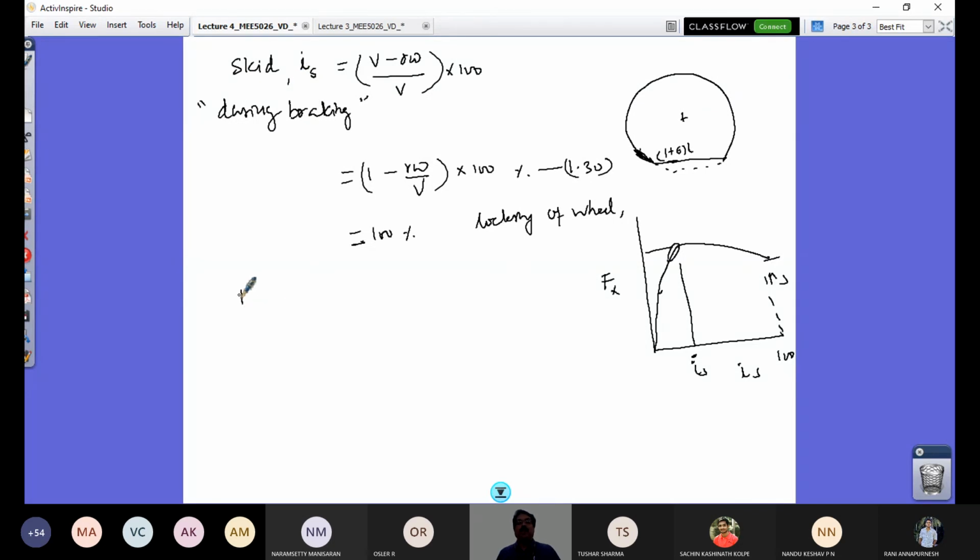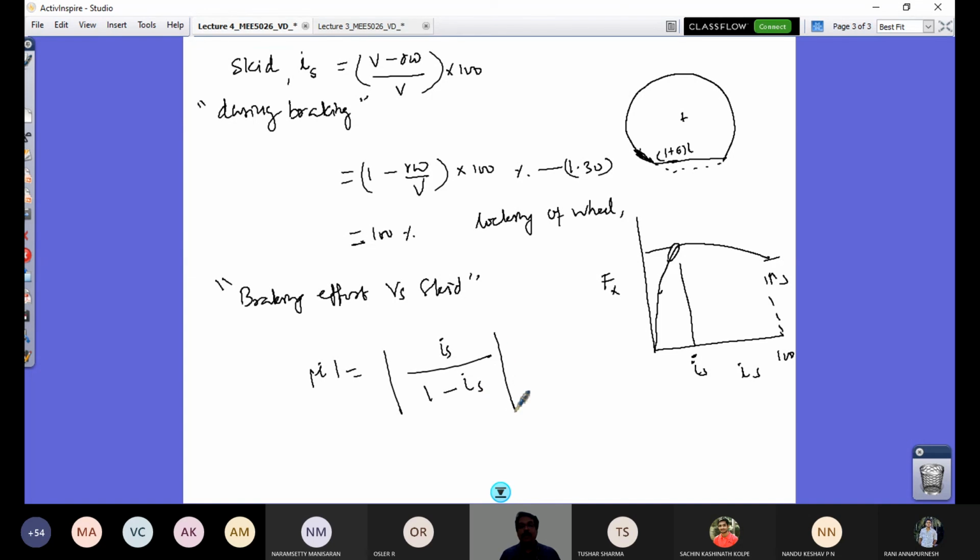So now braking effort versus skid is what we are looking at. Like we looked at tractive force versus slip, now we are going to look at it for this. And for that, a simple relation between i and i_s is what I'm going to put. So that's going to be the i value, modulus value, equal to i_s by 1 minus i_s. So this is equation 1.31.